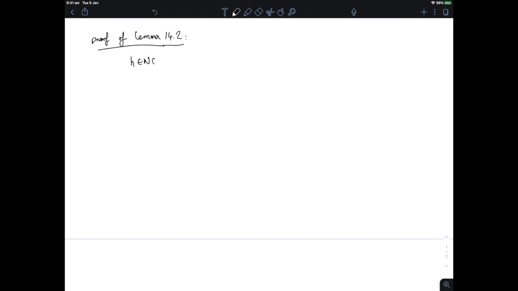If I have H in the null space of identity minus T, then what can I say about the inner product of H with T of H? Well, T of H has to be H, so this is the exact same thing as the inner product of H with H, which is the norm of H squared. Okay, so that's fine. And then what about the other direction?